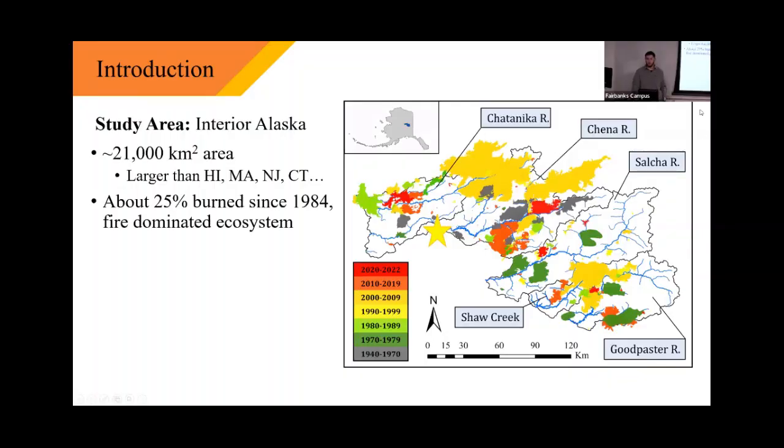I'm doing this research in interior Alaska. You can see this gold star is Fairbanks, where we are today. This is a really large study area, 21,000 square kilometers. That's larger than the state of Hawaii, Massachusetts, New Jersey, or Connecticut. And about a quarter of this study area has been burned since 1984. Again, I'm just stressing the idea that this is a fire-dominated ecosystem, and all the plants and wildlife, all their distributions are shaped by wildfire.